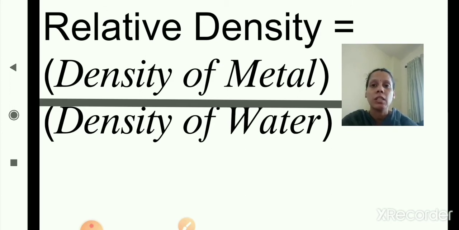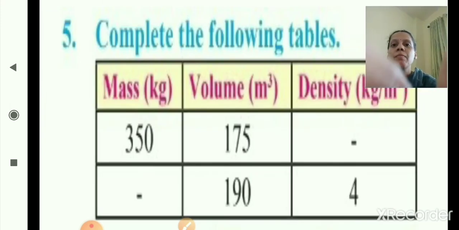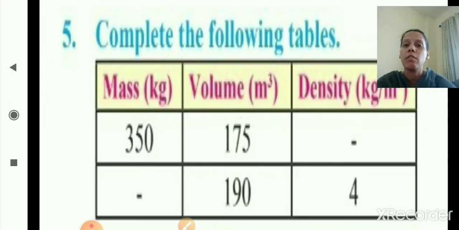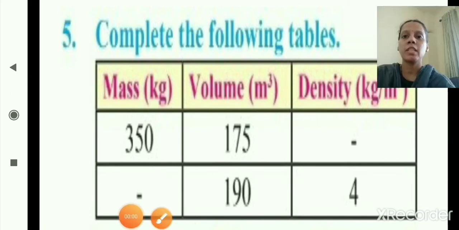Based on these three formulas, we will solve the sums given in your exercise, that is question number 5. As you can see here, question number 5, complete the following table. One table is given. In the table the mass, volume and density are listed. In the first sum, mass is given as 350 kg and volume 175 meter cube, and density we will find out.